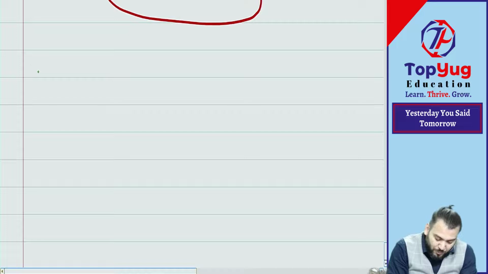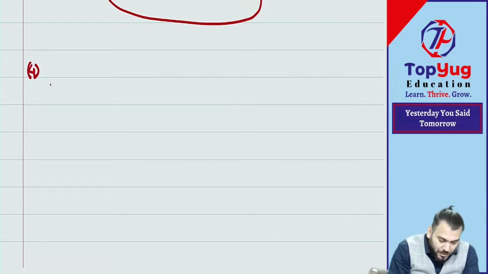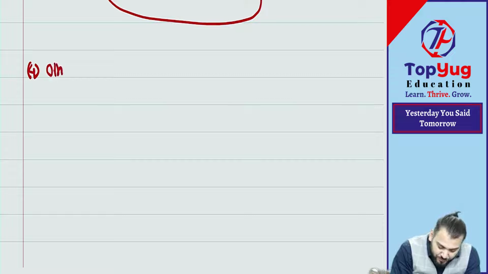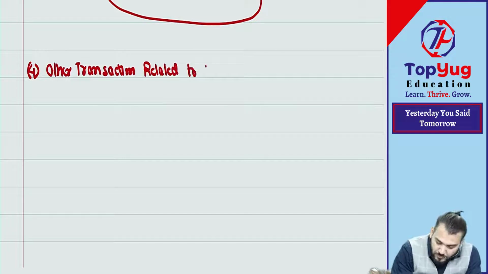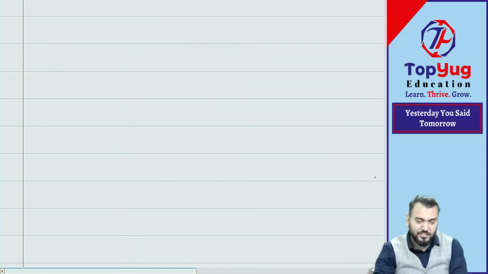Then add on point number 4: other transactions related to internal reconstruction scheme. Now for all these transactions you need to give journal entry.